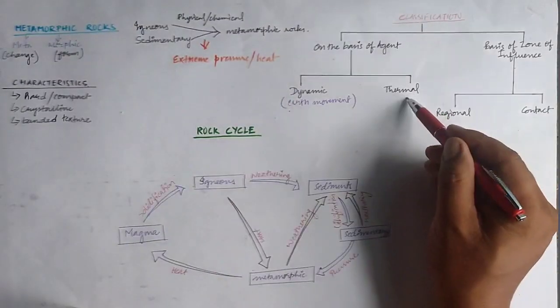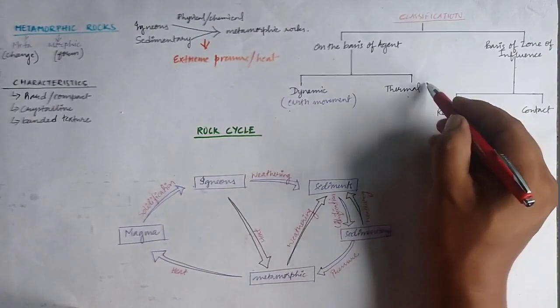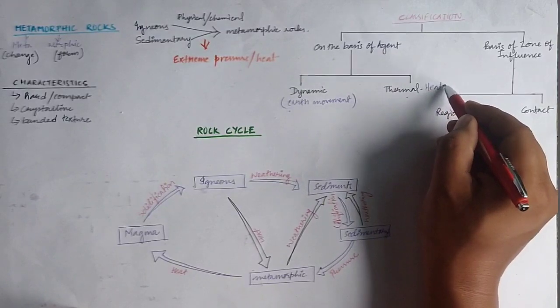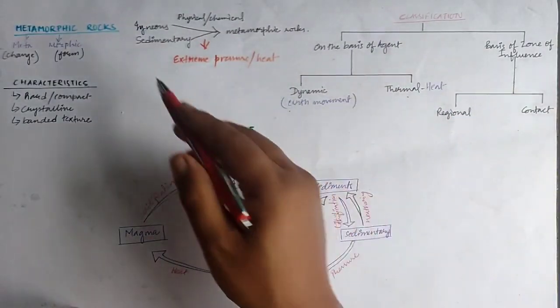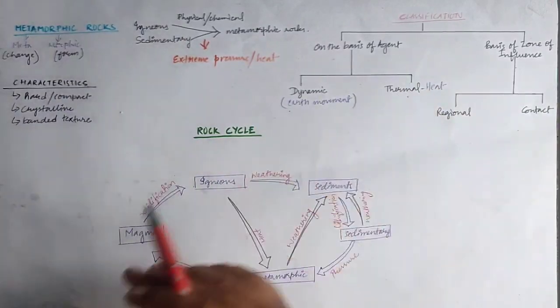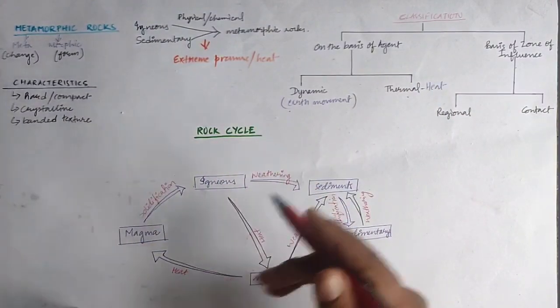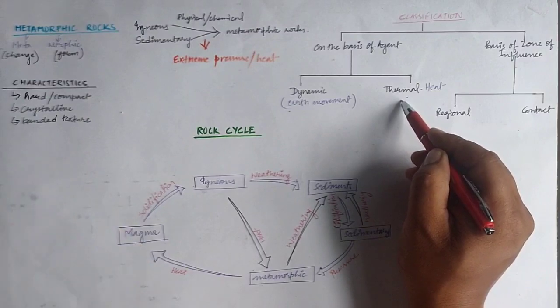Okay, next is the thermal. Now thermal generally means heat. So definitely when the hot molten material comes in contact with the pre-existing rock, it will change into something new. Okay, so that will be known as thermal metamorphism.